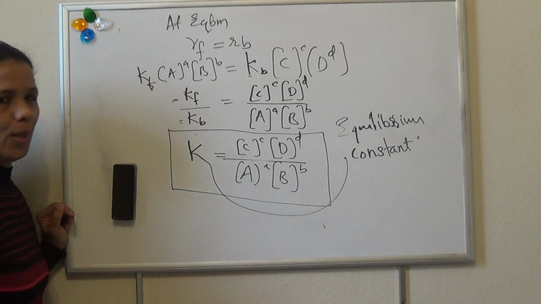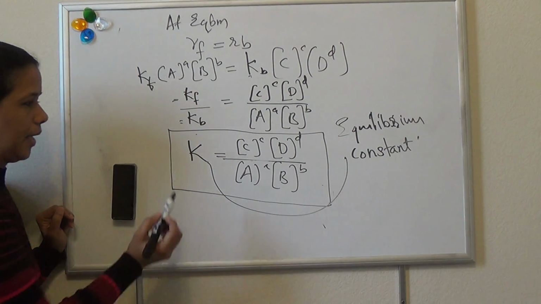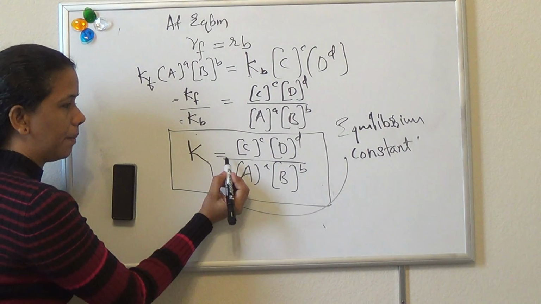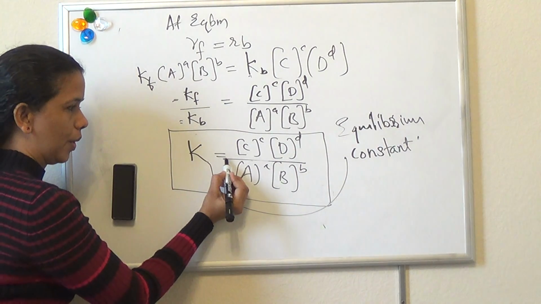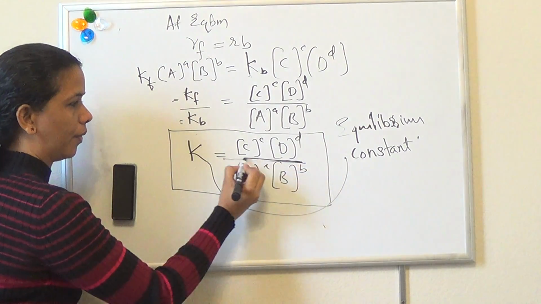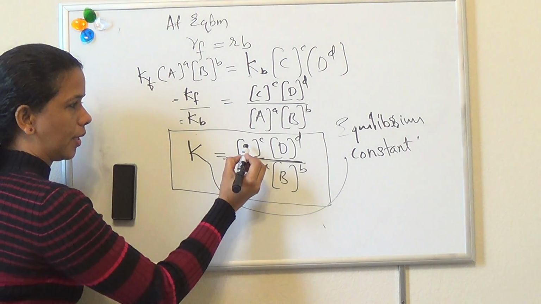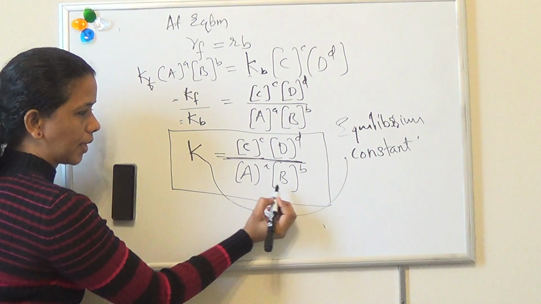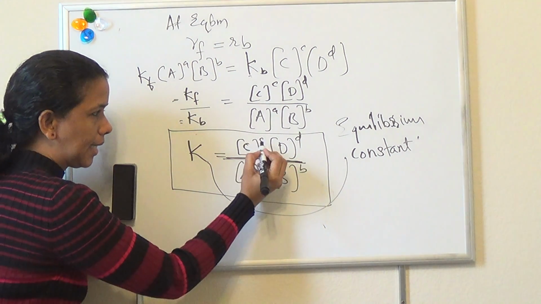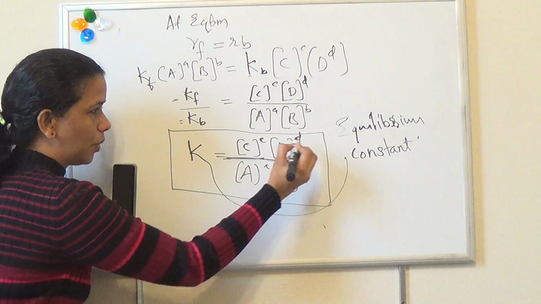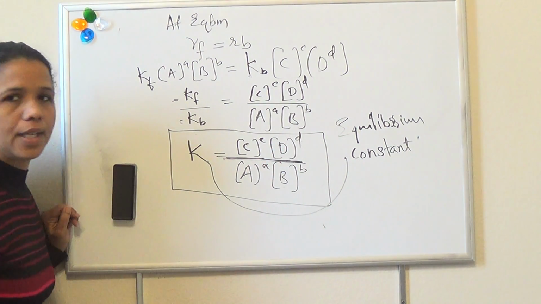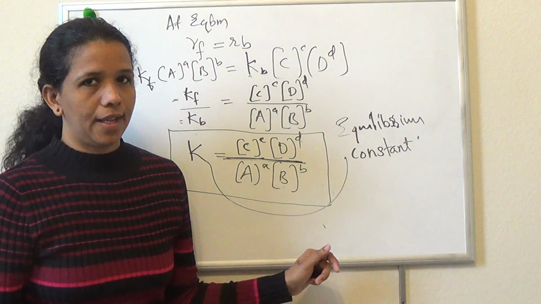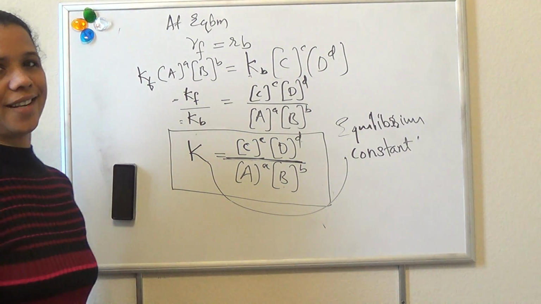So we will state the law. The equilibrium constant of a chemical reaction will be equal to the ratio of concentration of products to concentration of reactants, with each term raised to the power which is equal to the stoichiometric coefficient in a balanced chemical reaction.